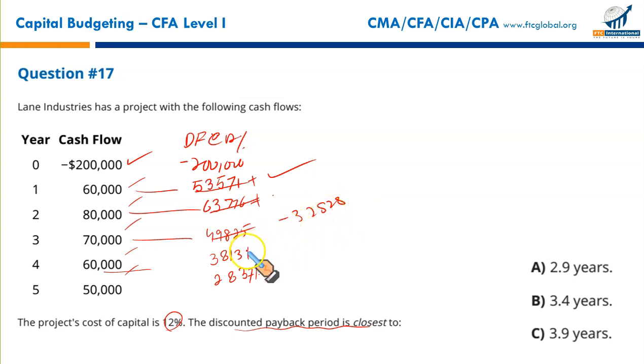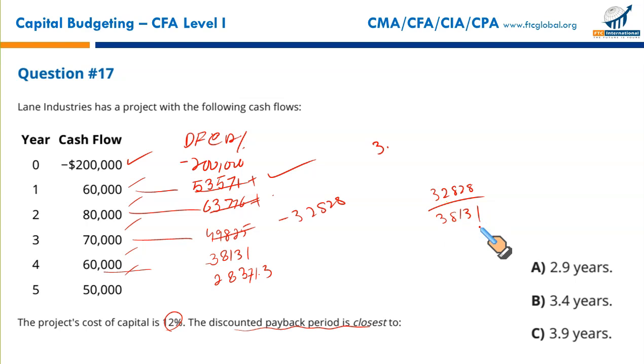Now this negative 32,828 would be recovered from the 4th year cash flow, 38,131. So definitely 3 years are there. 3-year payback period is there. What is the fractional part? The fractional part can be calculated by dividing 32,828, the cash flow we need from the 4th year cash flow, 32,828 divided by 38,131.